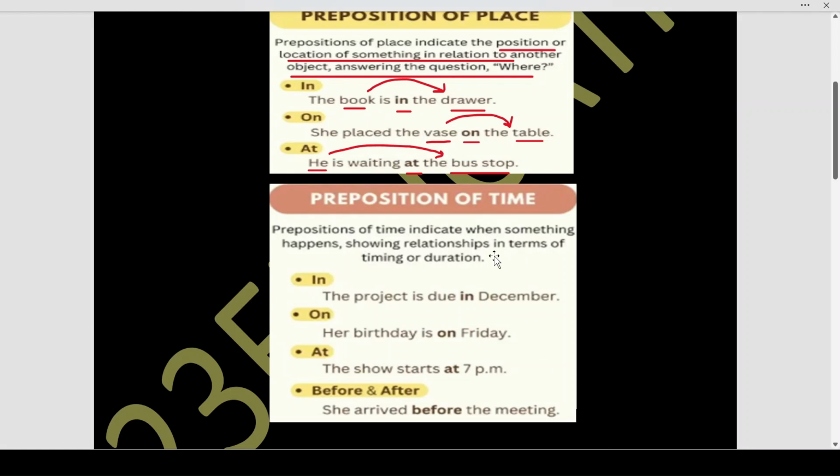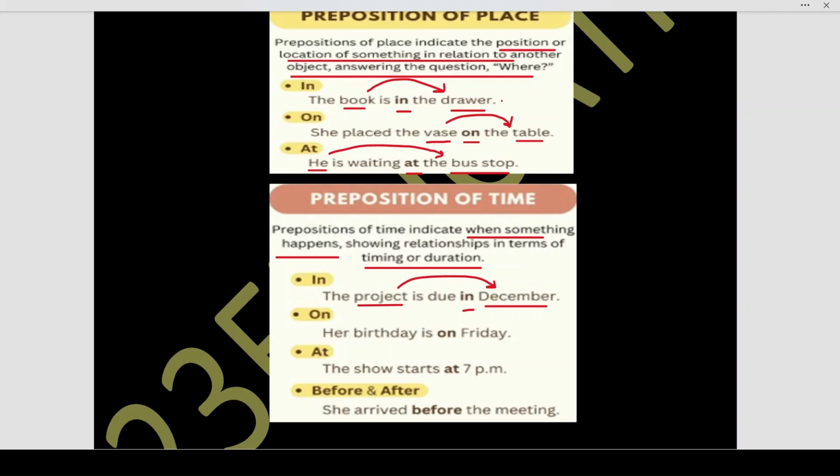Next, we will discuss preposition of time. Now, preposition of time indicates when something happens. This is asking the question when something happens, showing relationships in terms of timing or in terms of duration. Like the project is due in December. What are we talking about? We are talking about project and there is a time which is your duration December. Now project and December are related by the format of time. Therefore, we use the preposition in the form of time, preposition of time.